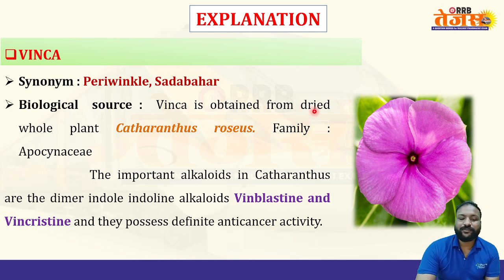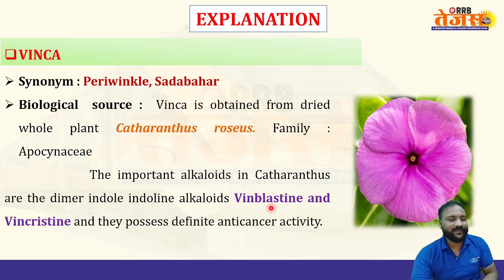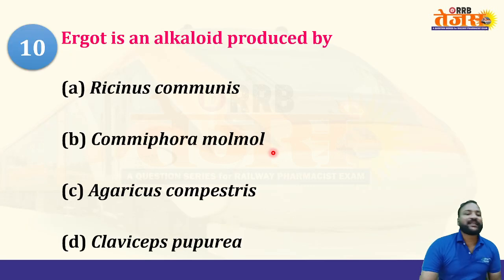Clear? So vinca is obtained from the dried whole plant of Catharanthus roseus, belonging to the family Apocynaceae. The important alkaloids are dimeric indole alkaloids, vinblastine and vincristine, which possess definite anti-cancer property. Apart from that, more than 140 types of alkaloids are present in vinca: vinblastine, vincristine, vindoline, vincoside, vinleurosine, and more. But Catharanthus roseus is the right answer here. Next question of this series.